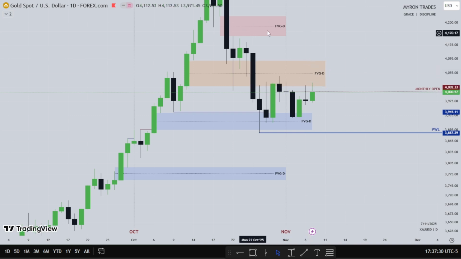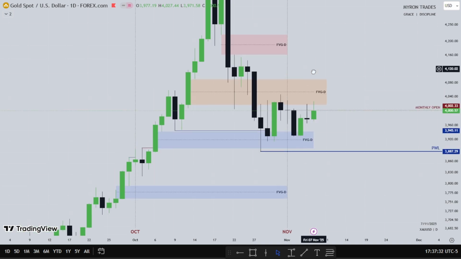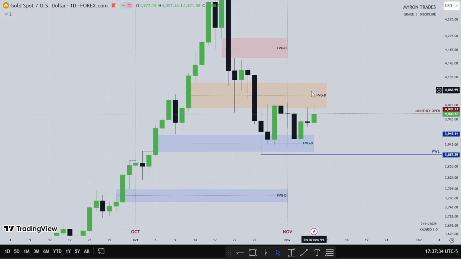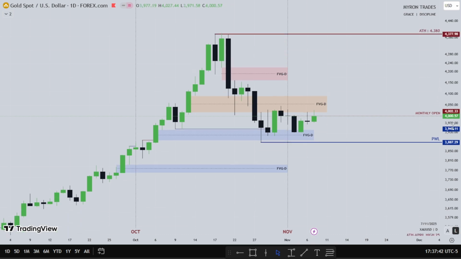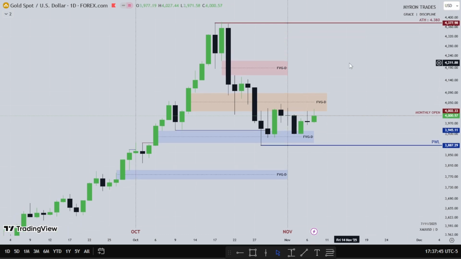So I'm watching if gold will want to use this fair value gap as support to go higher. I want to see this one being reached. If not, if this fair value gap is used as resistance to go lower, I want to see all these lows being taken out, right? So for the time being, gold is stuck in a range. So that's about that on gold.